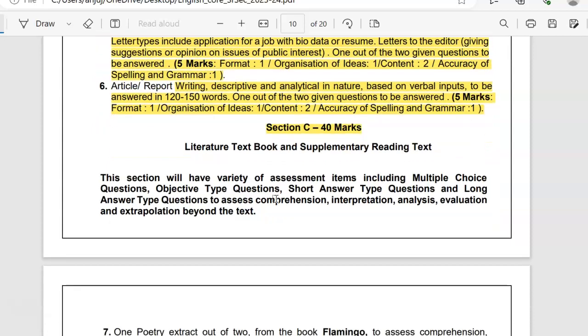And when I was talking about section C, this section will have a variety of assessment items, including MCQs, OTQs, STQs, LTQs to assess comprehension, interpretation, analysis, evaluation, and extrapolation beyond the text. Clear?